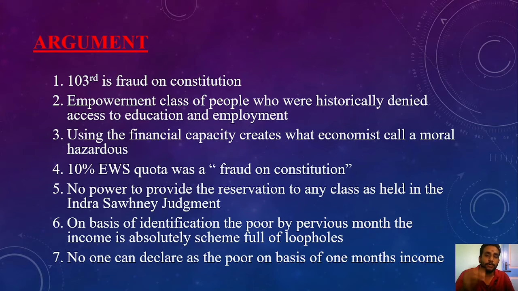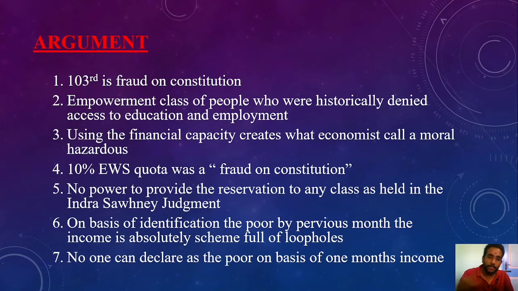So the particular person, before competing for the 10% quota in the economically weaker section, should be checked on whether he is actually getting that salary or not, whether the pay slip is valid or not, or whether by chance, by luck of a lottery ticket, he earned 1 crore as a gift. If you deposit that 1 crore in the bank at around 6% interest, he can get more than 8 lakh per annum. His gross income crossed 8 lakh per annum. He does not at all come under the non-creamy category. That is the important matter here.